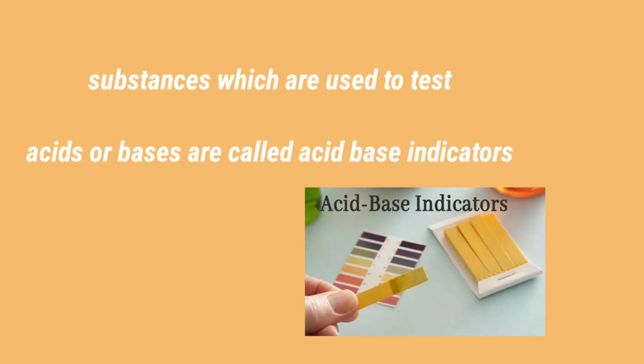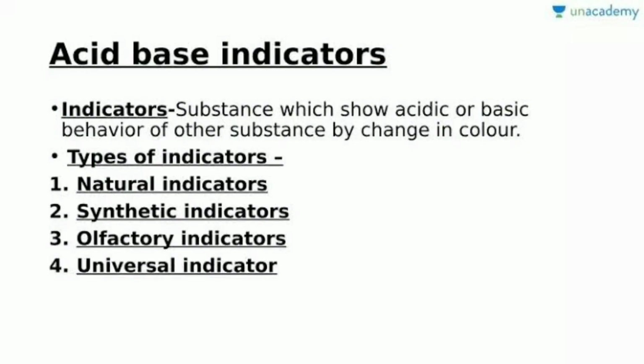Next, acid-base indicators. Substances which are used to test acids or bases are called acid-base indicators. There are many types of indicators. Some of them: first one, natural indicators. Second one, synthetic indicators. Third one, olfactory indicators. Fourth one, universal indicators. So first we see natural indicators.